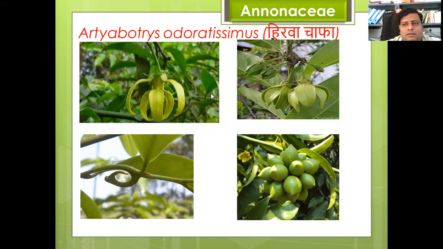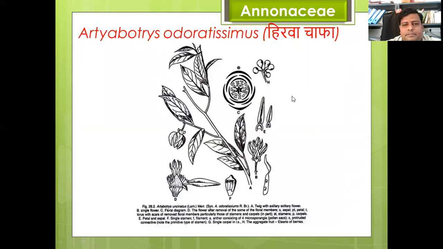It smells like champa, which is why it is called green champa. Here is the diagrammatic representation of Artabotrys. This is the floral diagram. This is the twig, showing how the leaves are arranged.